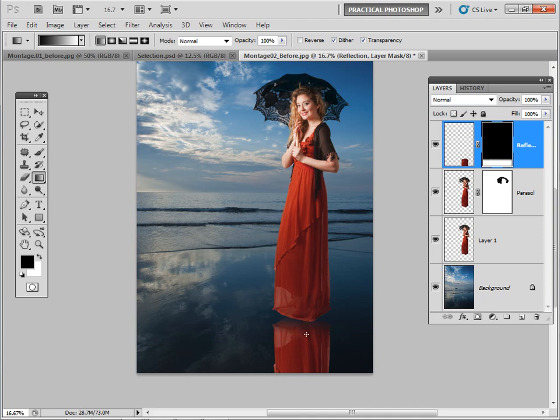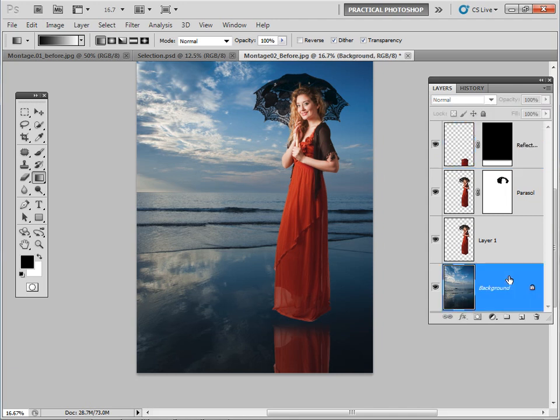It's a little bit of trial and error, but I think that's looking quite convincing. So now what I'm going to do is go back here, and we're just going to reduce the opacity a little bit as well. So it should be a little bit darker. Let's do that down to about 69%. That should be fine, and you also get a little bit of the water coming through.